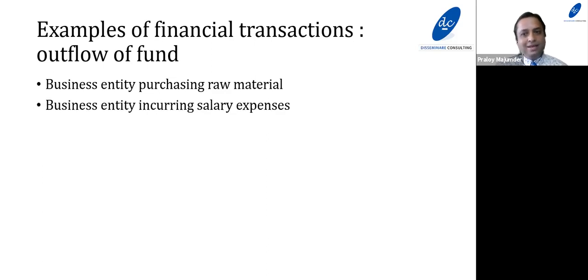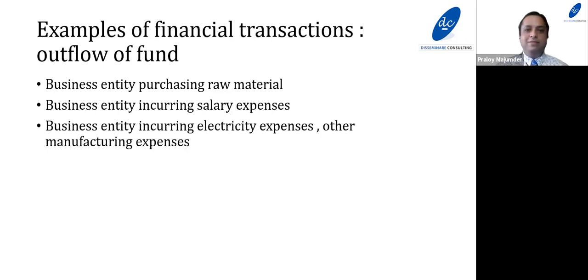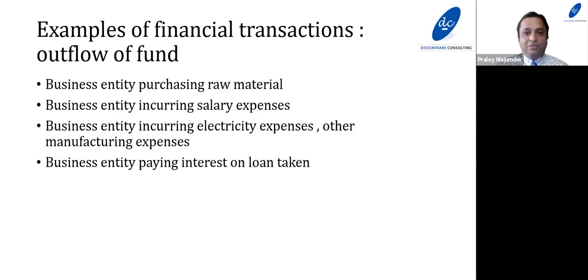When a business entity is incurring salary expenses for its employees and workers, that is also an outflow of fund. Similarly, when a business entity is incurring electricity expenses or manufacturing expenses, that is also an outflow of fund. When a business entity is paying interest on a loan taken, that's also an outflow of fund. When a business entity is paying taxes, that is also an outflow of fund.